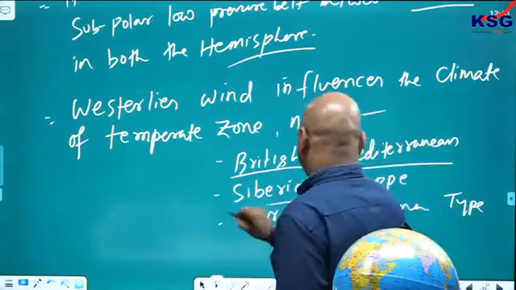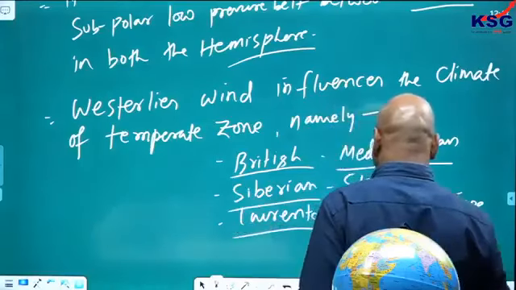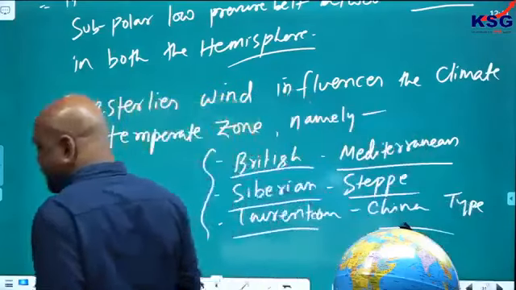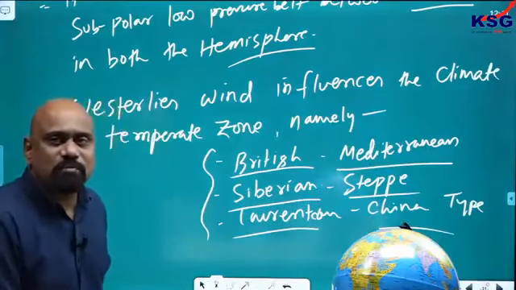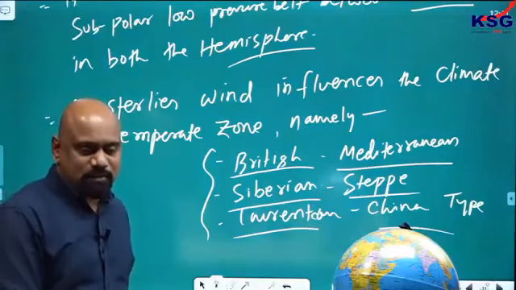British, Mediterranean, Siberian, steppe, Laurentian, China. All 6 types of climate are influenced by the westerly wind system. All these 6.